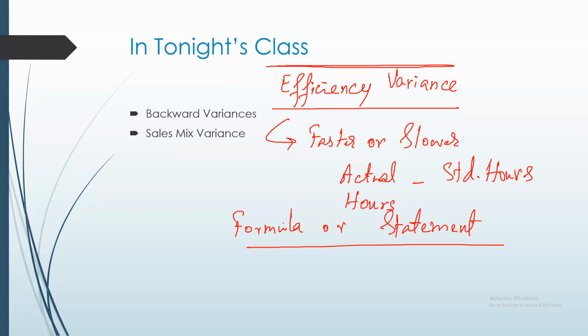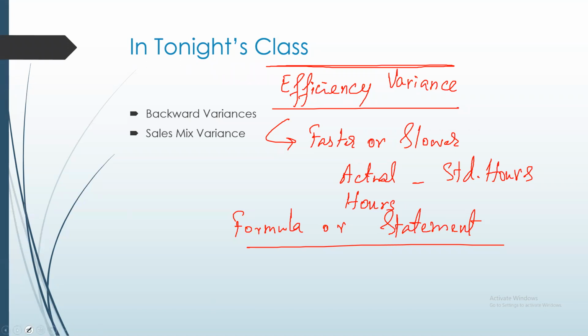So the first thing that you need to know about backward calculation of variances is that you should be clear about the concepts of the basic variances, like the materials variance, the labor variance, or the overhead variance. Once you know the basic concepts, you should be able to get the backward variances right.